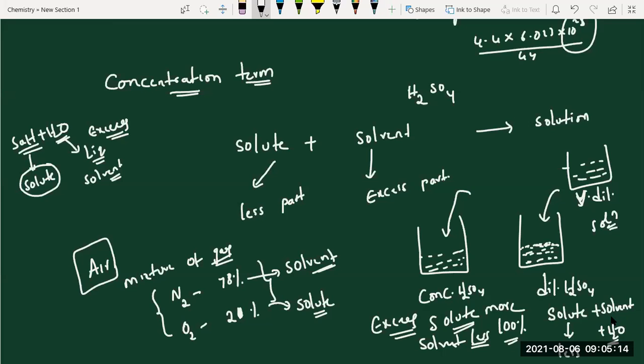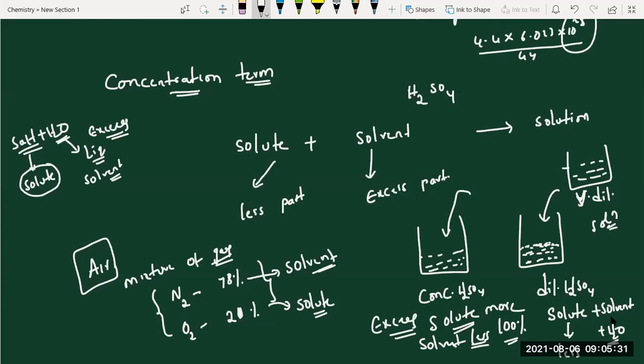Ma'am, I have a doubt. In concentrated H2SO4, the solute is more, ma'am. But like that, we can even interchange, ma'am. Like water will become solute and H2SO4 will become solvent. They labeled it as a concentrated solution, no?